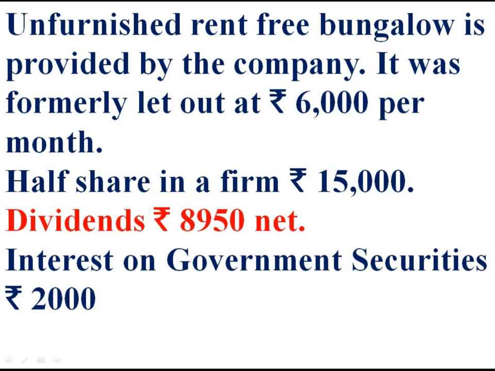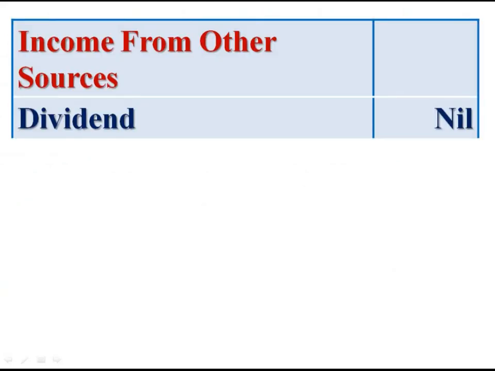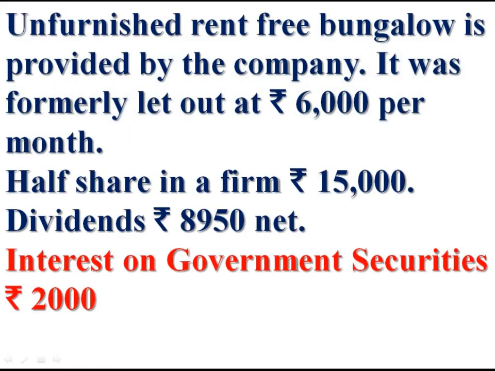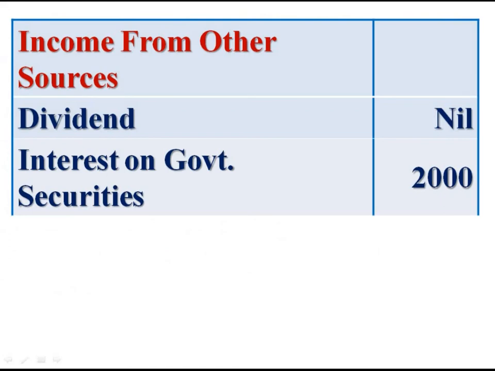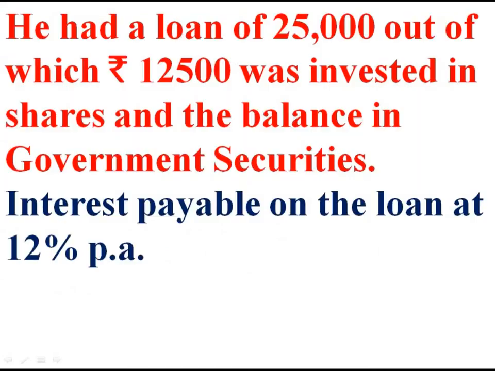Then in the question, there is dividend. We know dividend is taxable as income from other source, but it is exempted. Dividend nil because it is exempted income. Interest on government securities. It is taxable as income from other source. 2,000. He had a loan of rupees 25,000. Out of this 25,000, 12,500 was invested in shares and balance 12,500 invested in government securities. Total amount of loan 25,000.